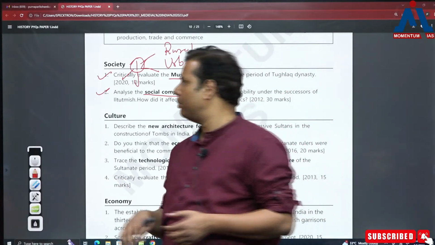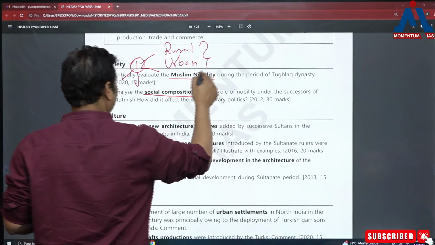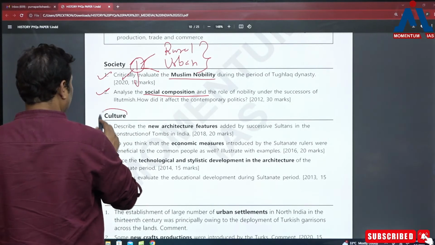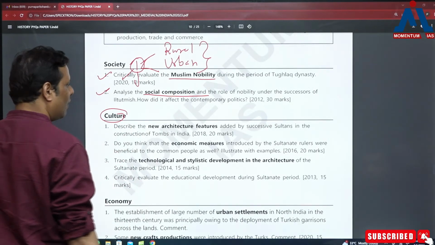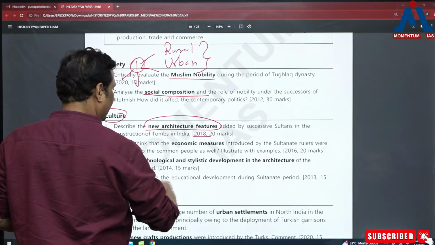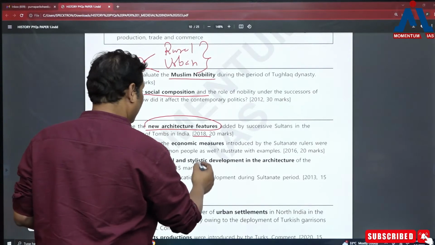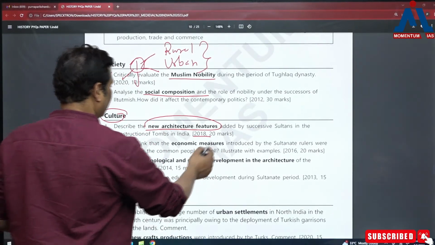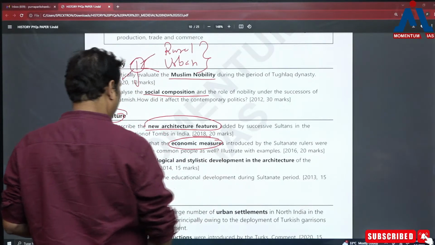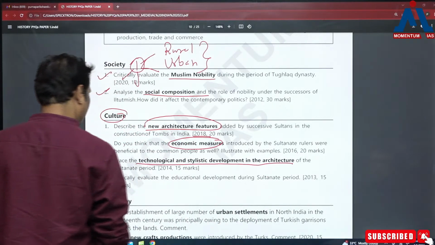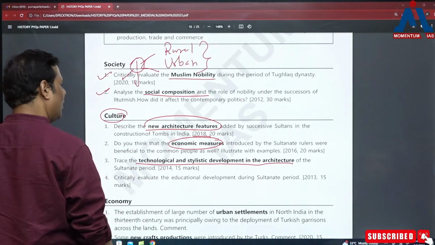and that's the reason why the questions pertaining to these are becoming important, that you need to keep in mind in society. Okay, when it comes to culture, this is another dimension which is always important. New architectural features, 2018 they have asked, ठीक है? There they have compared the economic measure introduced by the Sultanate rulers. Okay, now this is something which is wrongly placed here. इतना यहाँ पे आएगा नहीं है. Then technological and stylistic development in the architecture, that's also one question. So this is another dimension which is important.